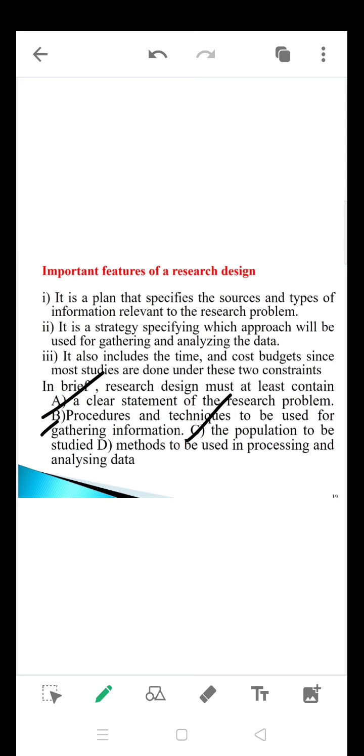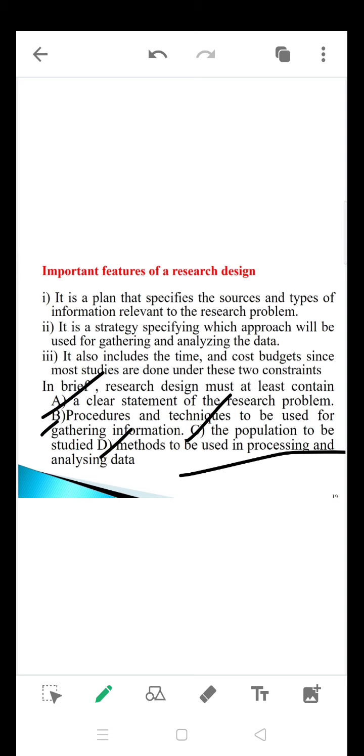Then the population to be studied: what is your population, and how you are going to select your sample by applying a probability or non-probability sampling technique. And the method used for processing and analysis of the data, the statistical tools I mentioned. Depending upon the nature of the study, the statistical processes are conducted.